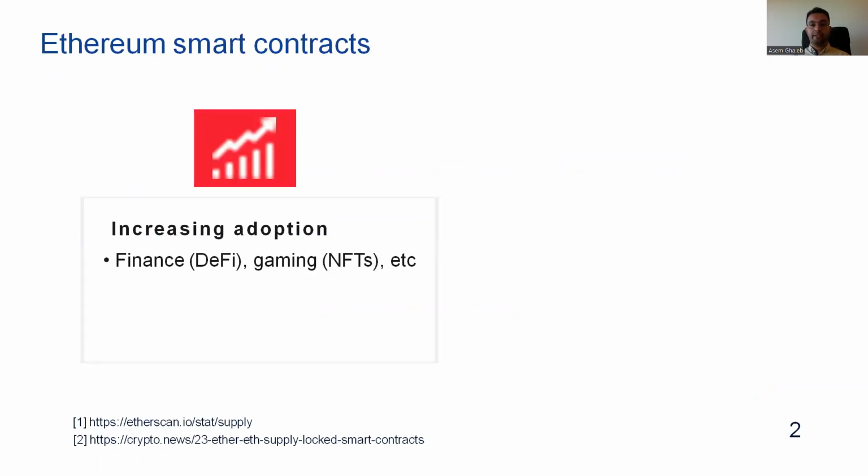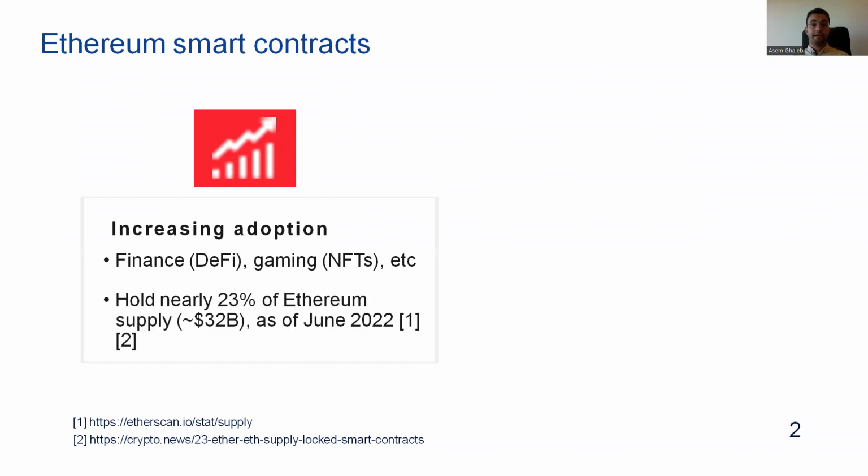So let's start our presentation with a brief introduction about smart contracts. Recently, smart contracts have been adopted in several sectors, such as finance and gaming, and there are several use cases of smart contracts, such as decentralized finance and non-fungible tokens. Currently, Ethereum is the most popular blockchain platform for running smart contracts, and smart contracts hold nearly 23% of Ethereum supply, which is about 32 billion as of June 2022.